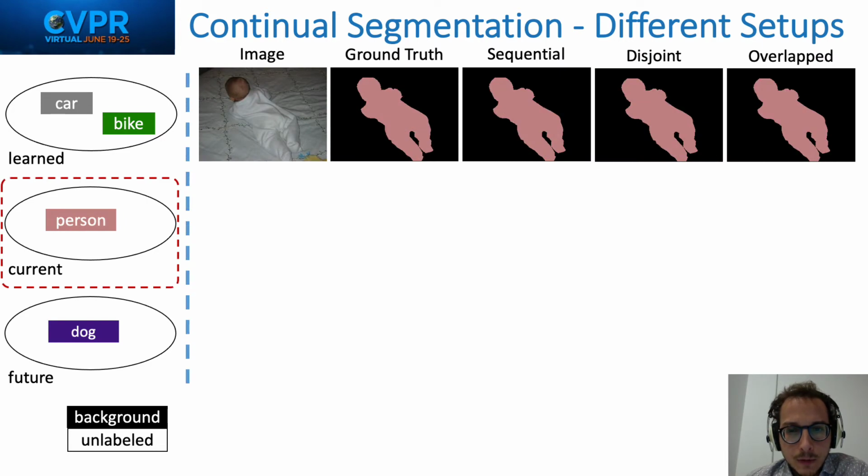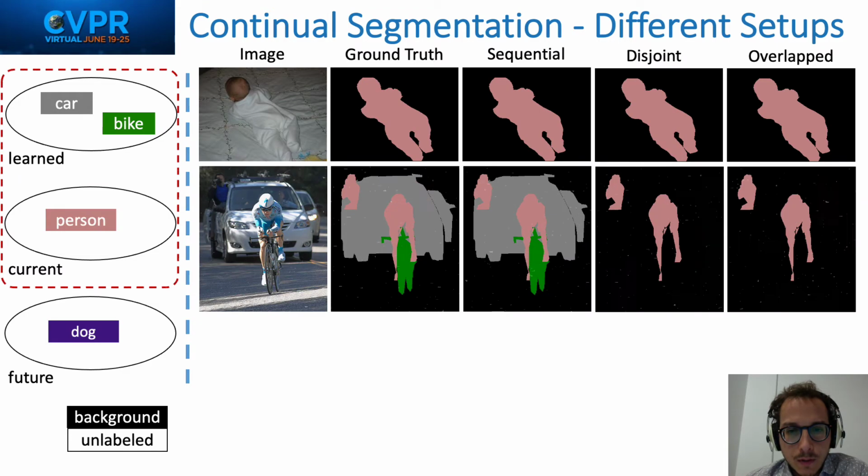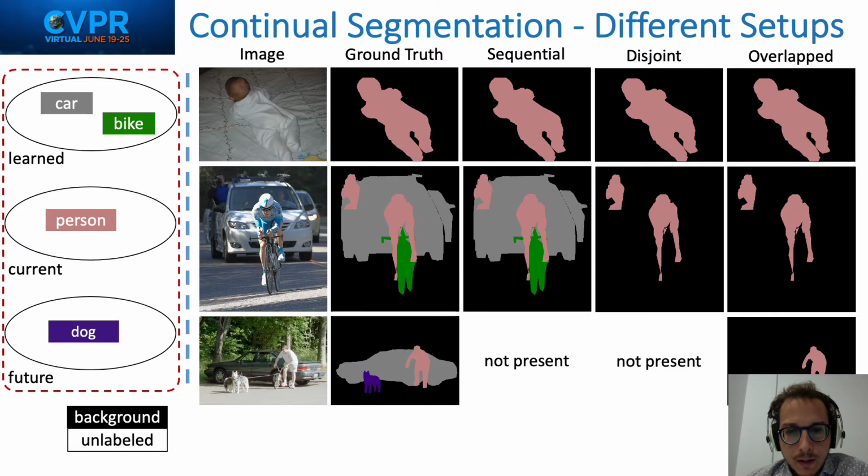First of all, labels associated to the images containing only the classes being learned are identical for all the approaches. Labels for images containing old and currently learned classes are identical to the complete ground truth for the sequential case, while only the new classes are present for the disjoint and the overlap scenarios. Finally, images containing a combination of old, current, and future classes are used only for the overlap scenario, with only the currently learned classes labeled.